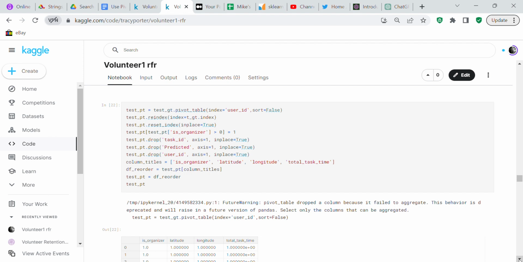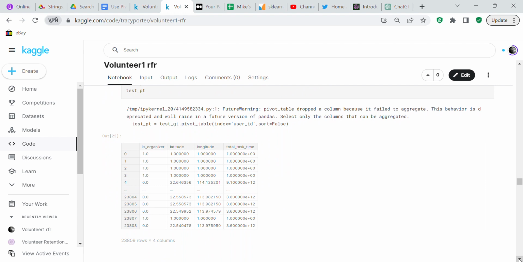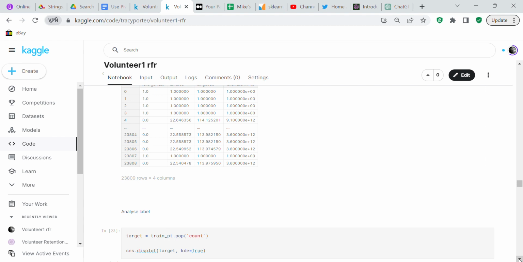Test_PT is_organizer greater than 0 equals 1. Test_PT.drop task_ID, axis equals 1, inplace equals true. Test_PT drop predicted, axis equals 1, inplace equals true. Test_PT drop user_ID, axis equals 1, inplace equals true. Column_titles equals is_organizer, latitude, longitude, total_task_time. DF_reorder equals test_PT, column_titles. Test_PT equals DF_reorder, test_PT. So now we have is_organizer, latitude, longitude, total_task_time, and that's 23809 rows by 4 columns.